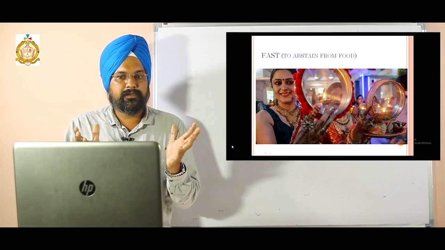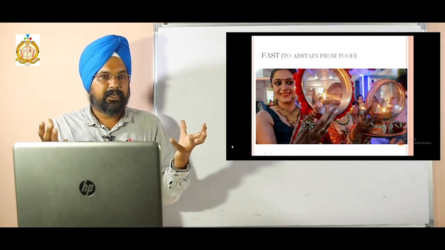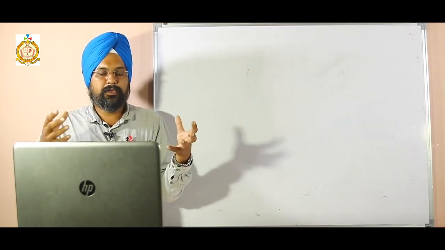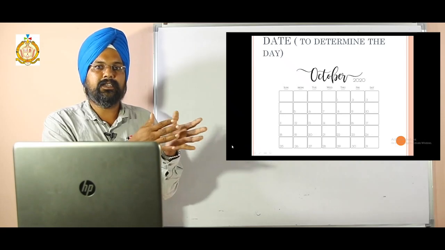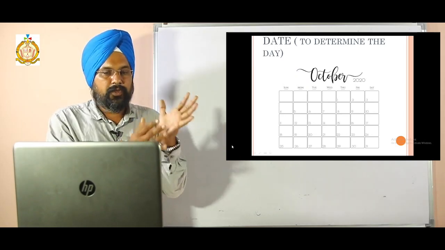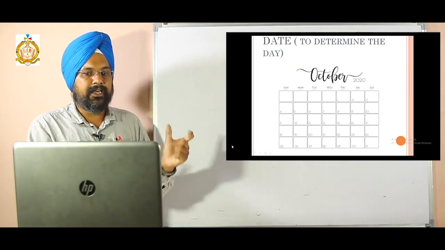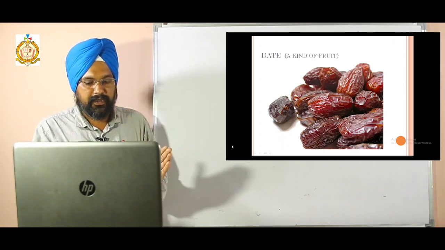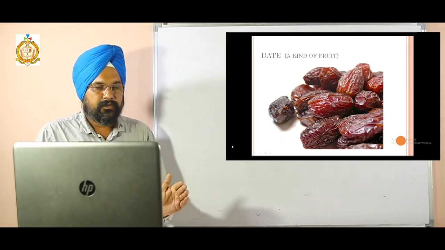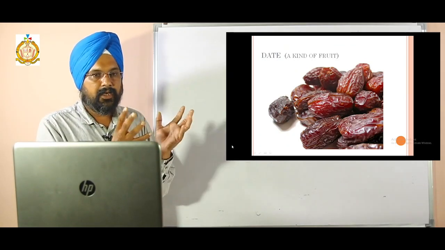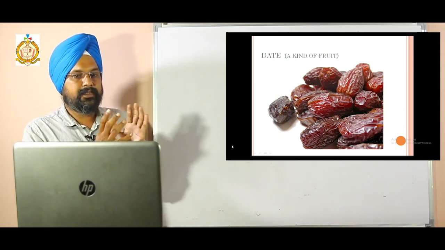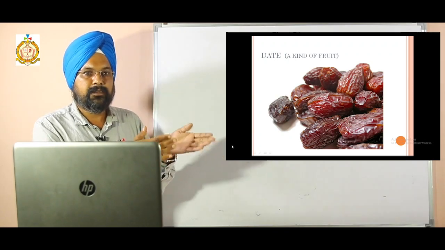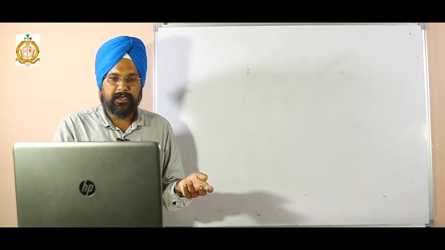Next we can take the example of date. Date means to determine the day. Like October 2020, what is the day today? Today is the 14th, that is a Wednesday. That is called date, to determine the day. Next, date is also a noun, a kind of fruit. This is a date palm fruit. So that is the date.